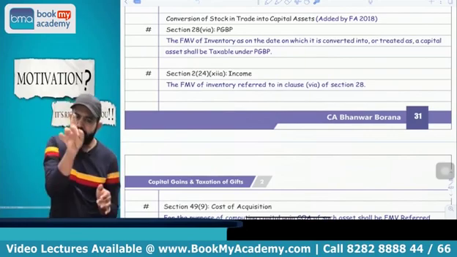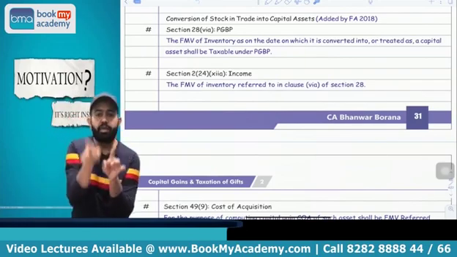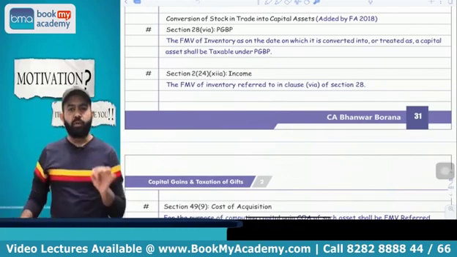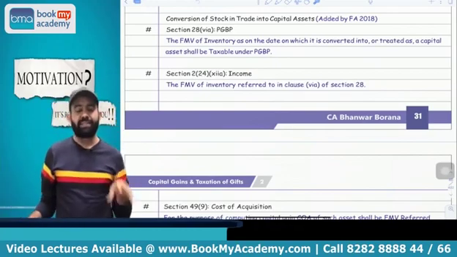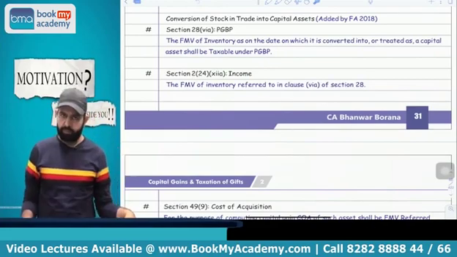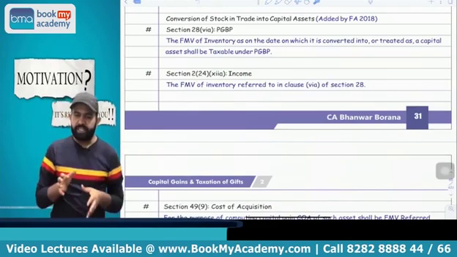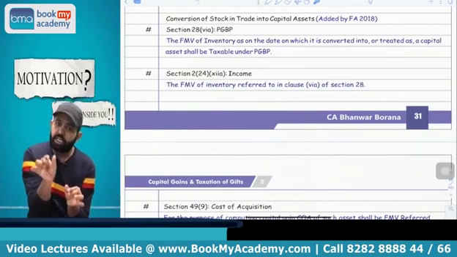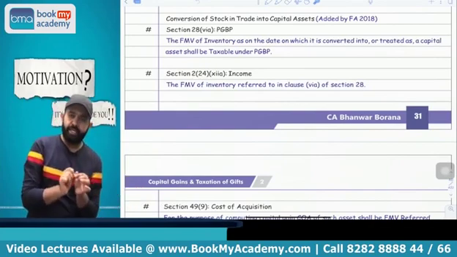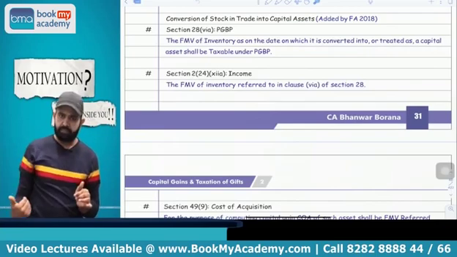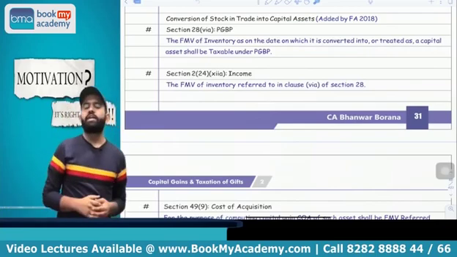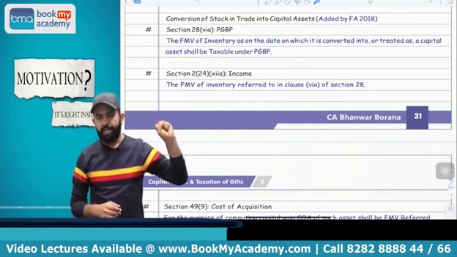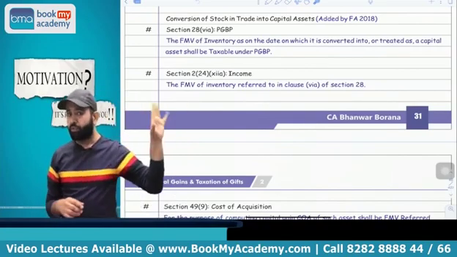The lawmaker says that whenever you convert your stock in trade into capital asset, in that year, whatever the FMV is, that income will be taxable under the head PGBP. So all people please pay attention: in the year in which conversion took place, you have to pay the tax on your business income, and whatever FMV as on the date of conversion will be treated as the cost of acquisition of that capital asset. You got my point or not?